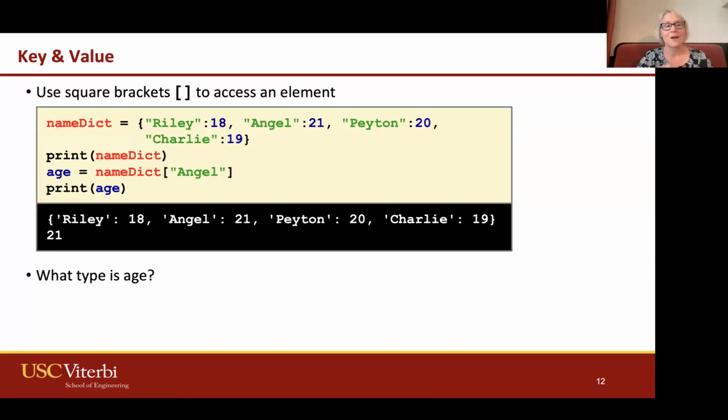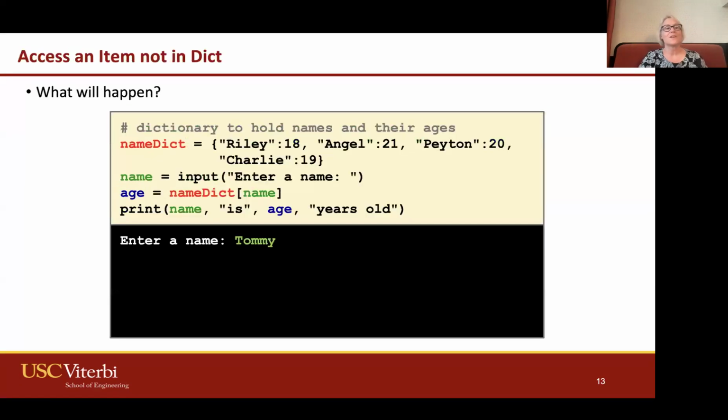So my question, again, just pulling it all together: what type is age? Looking at this code, I've said Angel, and I've pulled out the age for Angel. What is the variable type? It says 21, and hopefully you're realizing that's an int. That's because when I created the dictionary, I have strings as my keys and then ints as my values.